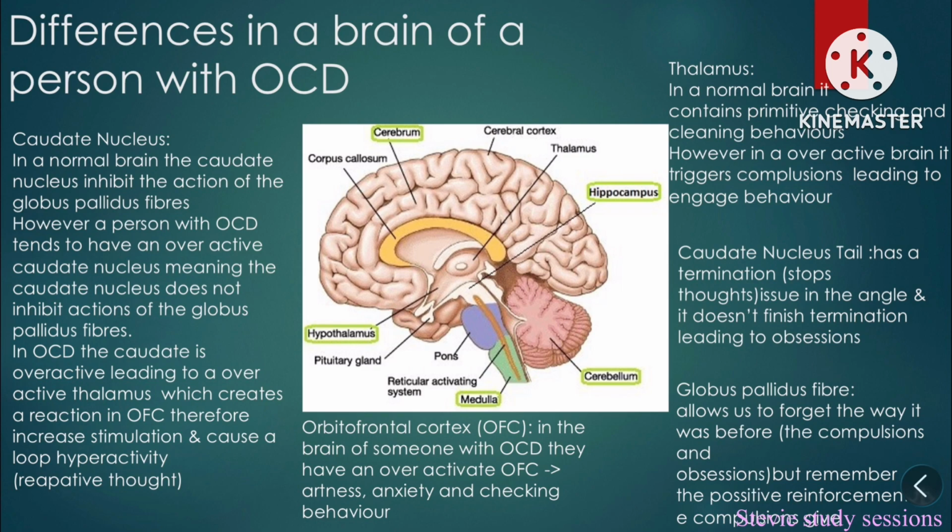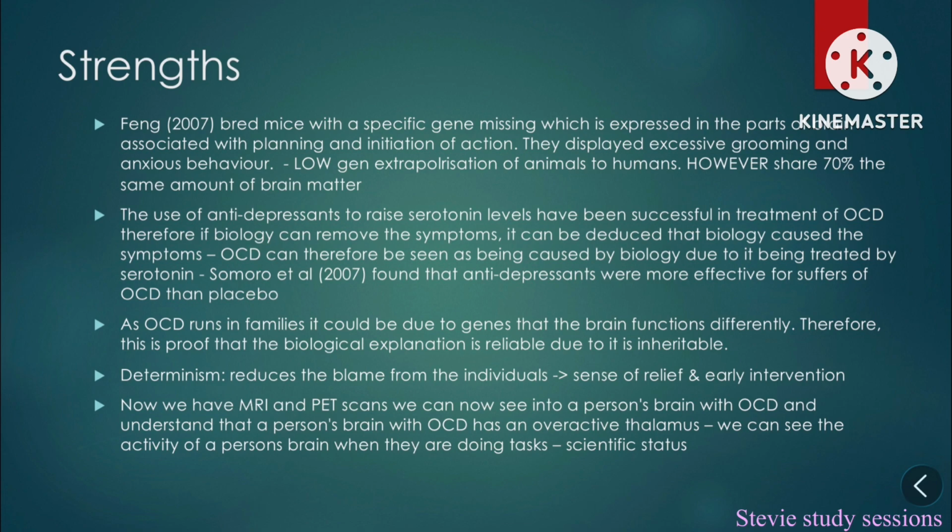The caudate nucleus tail has a termination which stops intrusive thoughts. However, there's an issue in the signal and it doesn't finish the termination. In a person with OCD, this leads to obsessions. The thalamus. In a normal brain, it contains primitive checking and cleaning behaviors. However, it's overactive in an OCD brain, so it triggers compulsions leading to engaging in behaviors associated with cleaning behaviors and primitive checking.